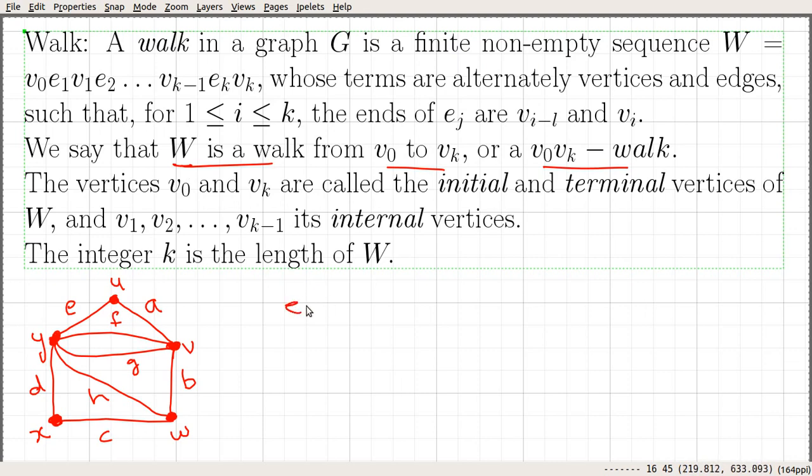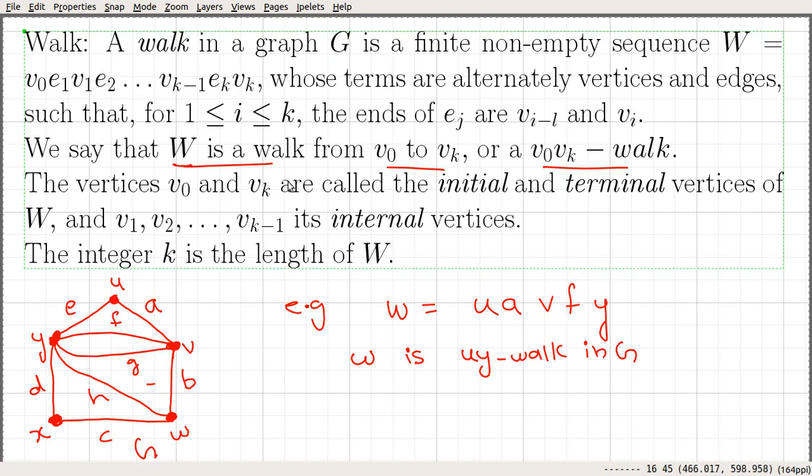For example, we consider this graph and suppose that we have a walk say U A V F Y. So U A V F Y, and this walk W is a UY walk in this graph G. So if there is a walk from some vertex to another vertex, say V0 and Vk, we call it a V0 Vk walk.